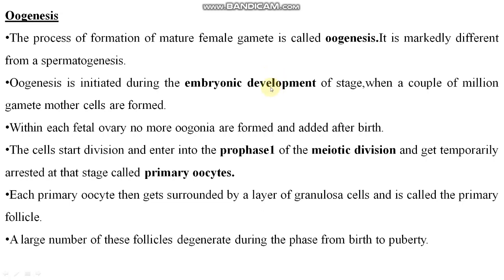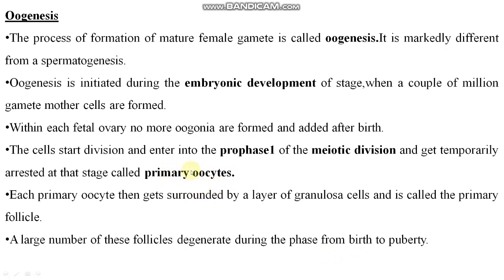Students, we were discussing oogenesis, right? Prophase 1 is the stage where this oogenesis phenomenon will stop. After the birth of the girl child, at the time of puberty, it will mature, or it will develop into the primary oocyte, right?